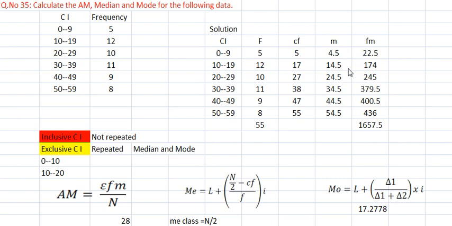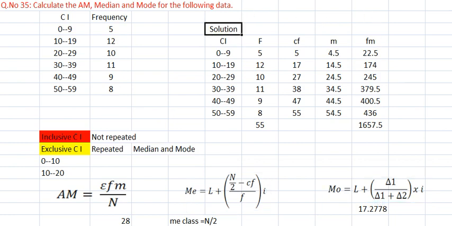I will give you another hint on how to remember this easily. Wherever L is there in the formula, here L is there, here also L is there, L means lower limit. In whichever formula L is there, in that case you need to convert the inclusive class into exclusive class. In the mean formula there is no L. But in these two cases L is there. So wherever L is there, you need to convert inclusive class to exclusive class. So this was the idea that you need to remember, right? So move to the solution now.